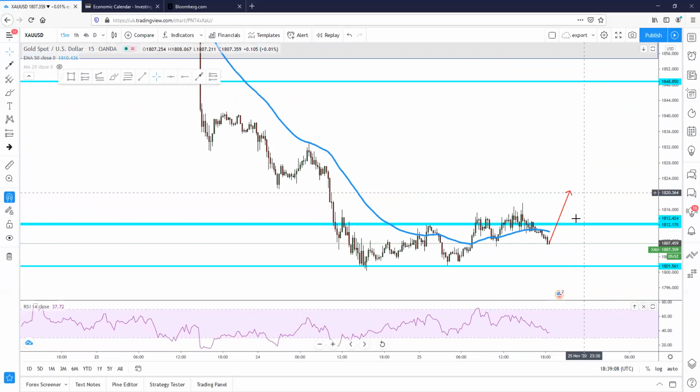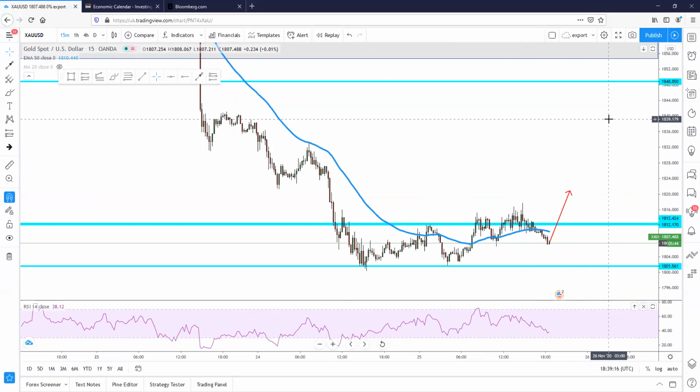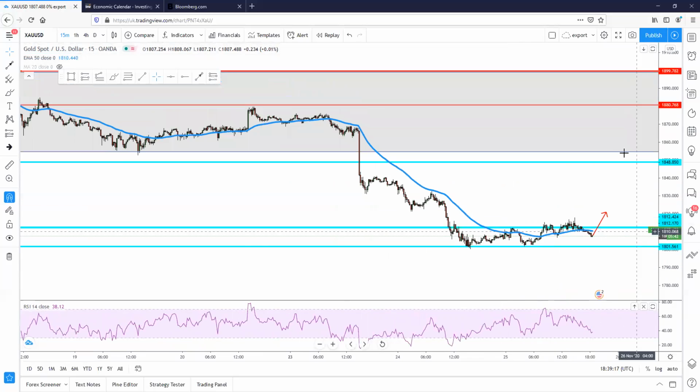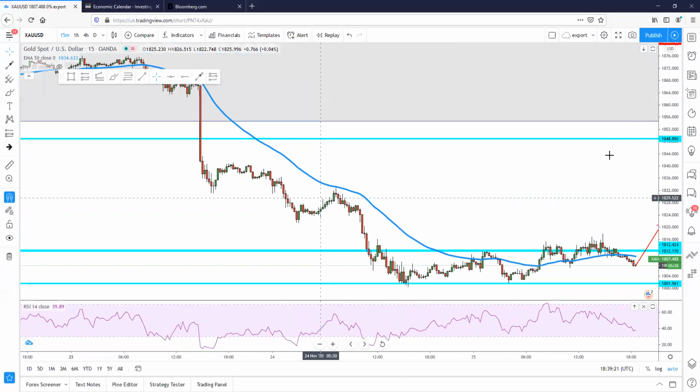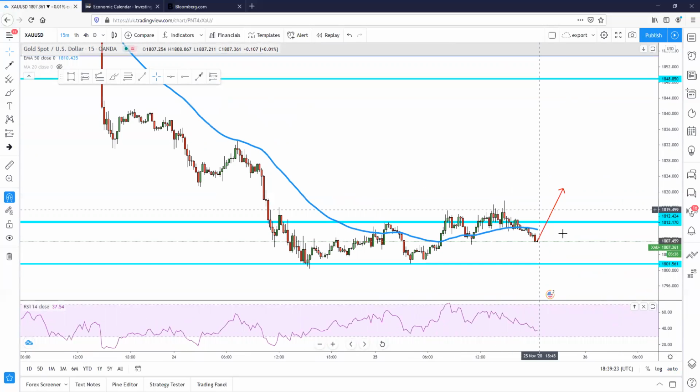But again, if it does break the 1812 level and closes above it, that could be a good sign for bulls. That means bulls can push the price all the way up to 1848, or even as high as 1880, and 1900 could be where we see gold closing by the end of this year if it does break above this 1812 resistance level. For now, gold looks to be in a bearish form. Gold looks like it's going to drop back to the 1795s and 1790s.